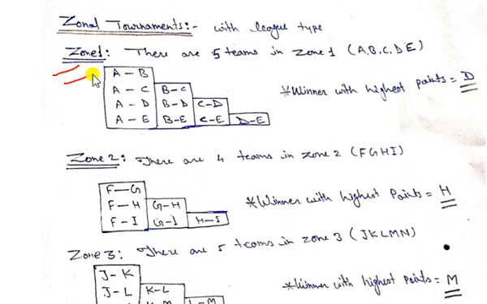Zone 1, we have 5 teams in zone A. Suppose these teams are A, B, C, D, and E. Then we are using the staircase method of league tournament, because we have to apply the league tournament in this fixture for the zonal teams, right?